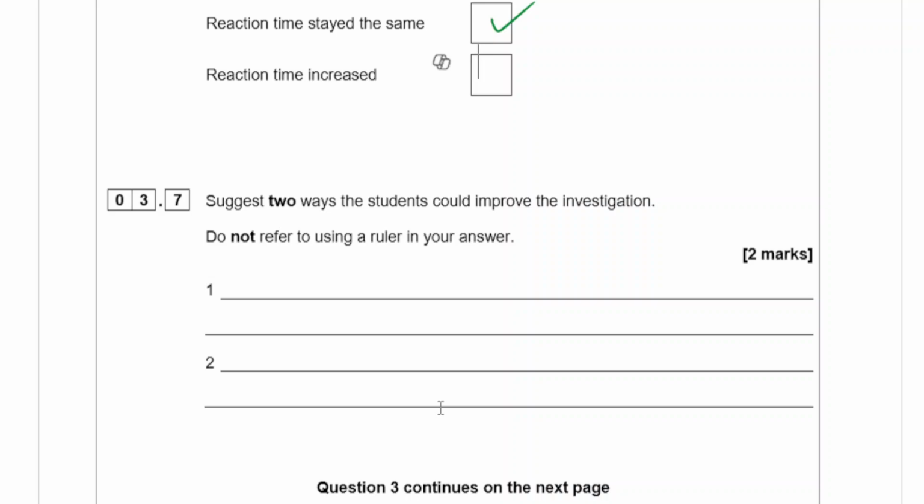Suggest 2 ways the students could improve the investigation. Do not refer to using a ruler in your answer. You could do a whole lot of things. Carry out repeats for each student to work out a mean value rather than doing it just once. Repeat on different days.